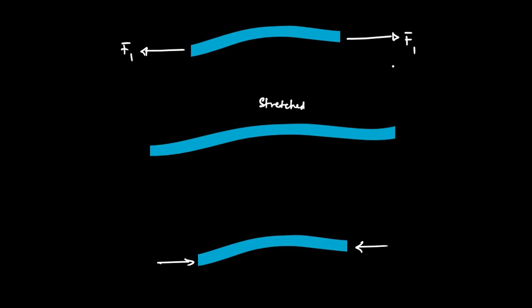Okay. Now let's say we increase the applied force to F2. The rubber band gets stretched. Now when the force is removed, the rubber band does not return back to its original length, original shape and size, and it remains permanently deformed. The change in length is permanent. So this is called plastic behavior.